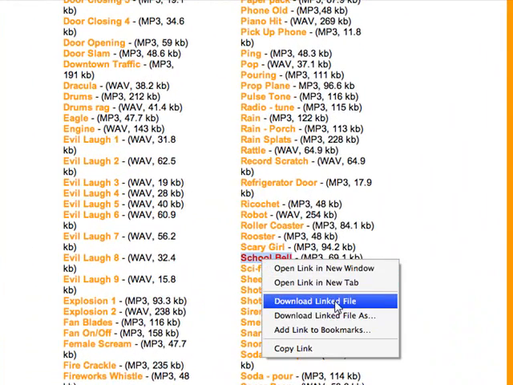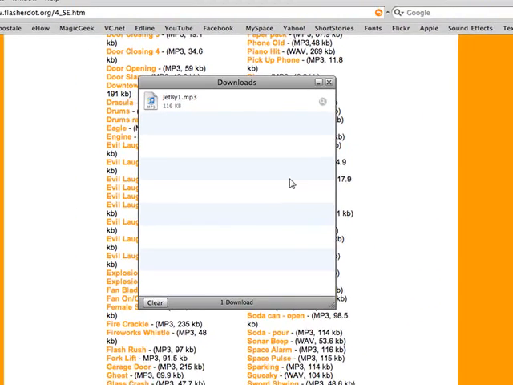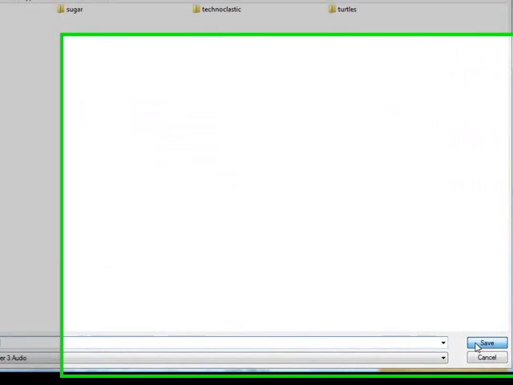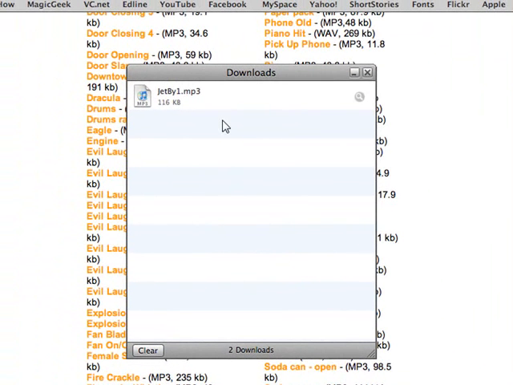So download link file, save, and you can save it to your downloads, or to your desktop or wherever. Just click save and download it. It'll show up here and start downloading, and you can just click it and listen to it on your iTunes or whatever.